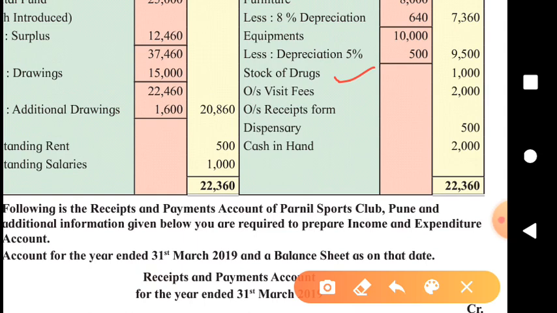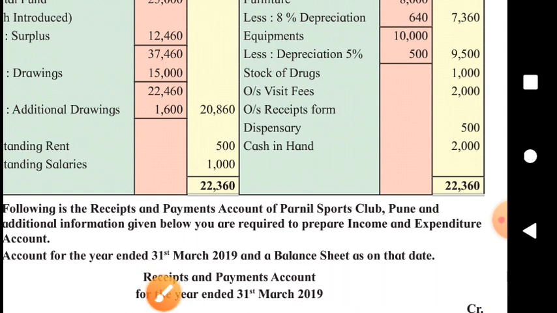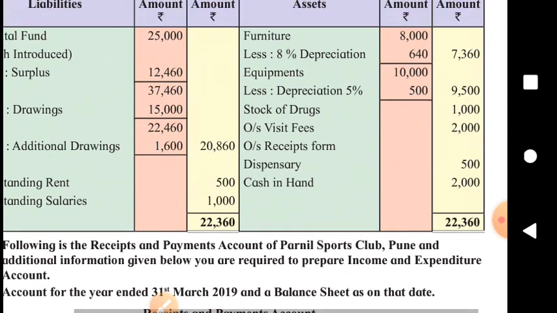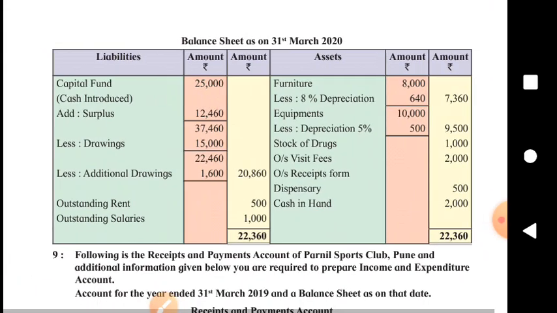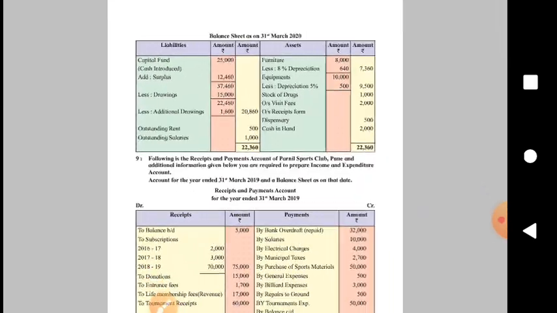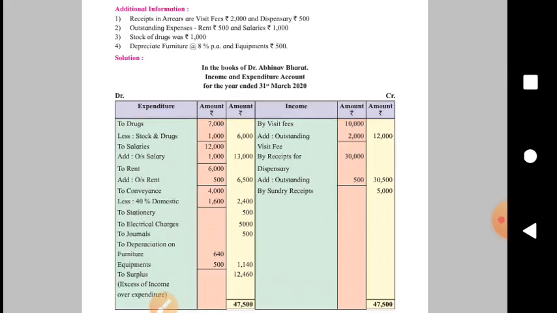Now it will be used next year, so it will be the expense of next year. Though we purchased drugs of rupees 7000, we didn't use it all. We used rupees 6000, so only 6000 will be debited to this year and 1000 will get debited to the next year. Till then it will be shown on asset side. Understood? I hope so. It's not that much difficult.